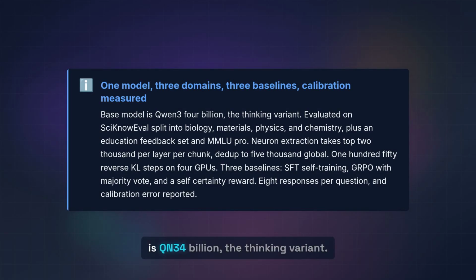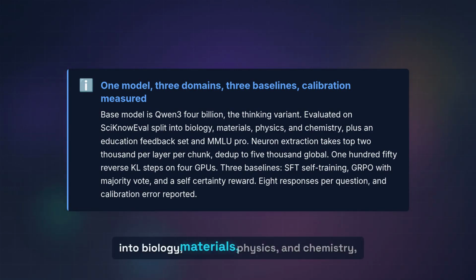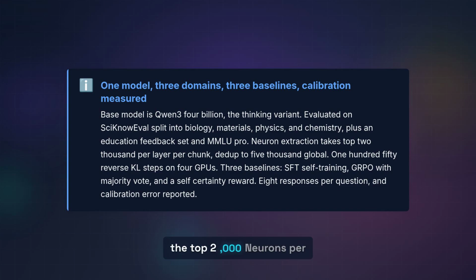The base model is Qwen3-4B, the thinking variant. They evaluate on SciEval, split into biology, materials, physics, and chemistry, plus an education feedback dataset and MMLU professional. Neuron extraction takes the top 2,000 neurons per layer per chunk, then deduplicates to a global set of 5,000. Training runs for 150 steps of reverse KL on 4 GPUs.